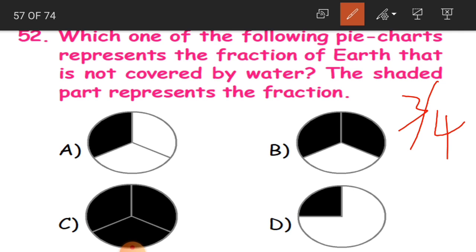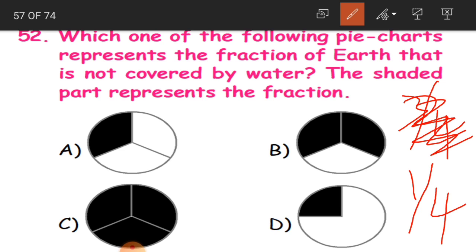Here there is a pie chart, children, which represents the fraction of Earth that is not covered by water. In the sense, how much part of Earth is not covered? Only 1/4 is not covered. 3/4 with water, 1/4 not water. So we have to identify where this 1/4 part is shaded.